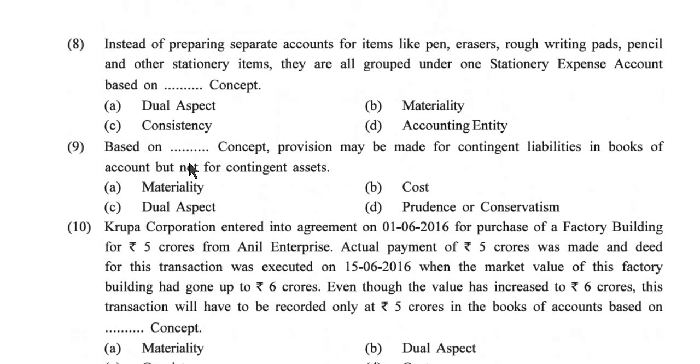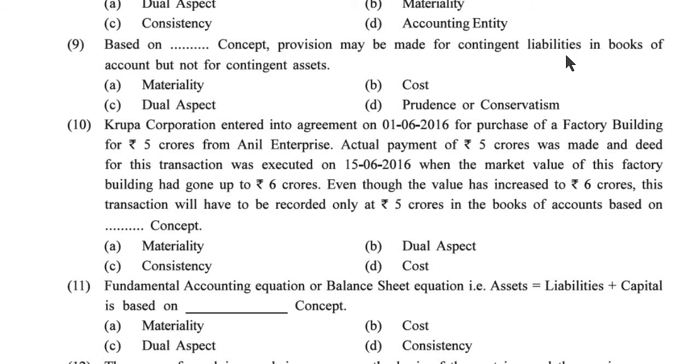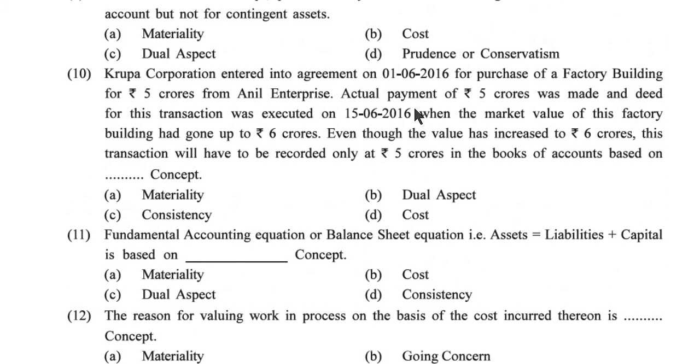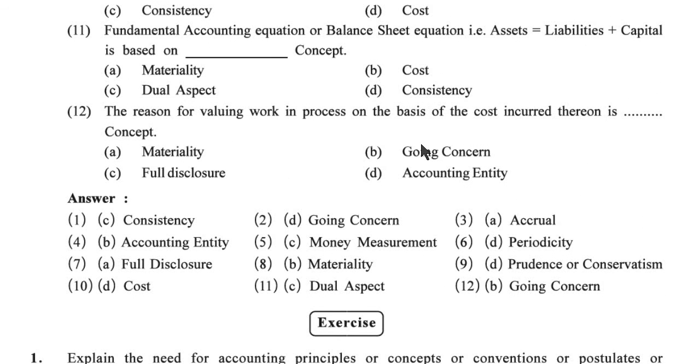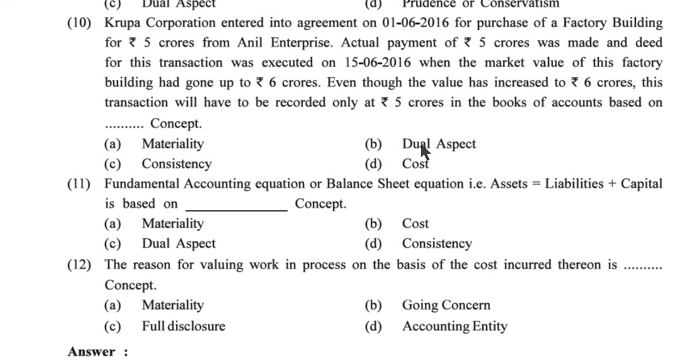Now ninth one, based on the concept, provision may be made for contingent liability in the books of account but not for contingent assets. Materiality, cost, dual aspect or prudence or conservatism. So answer is prudence or conservatism.